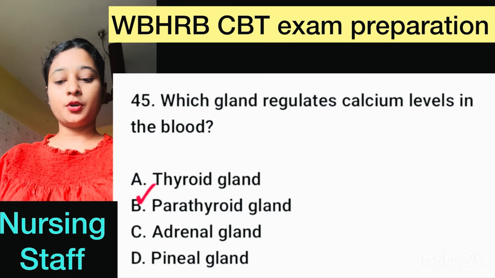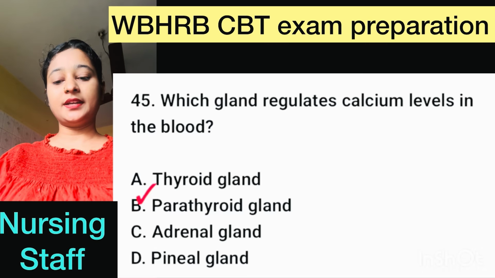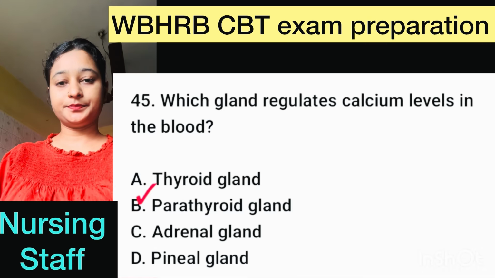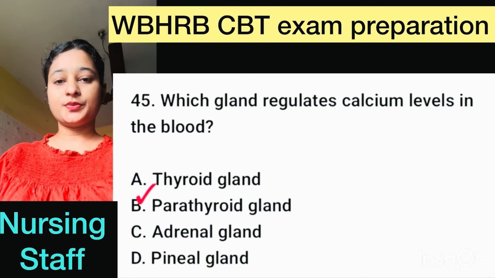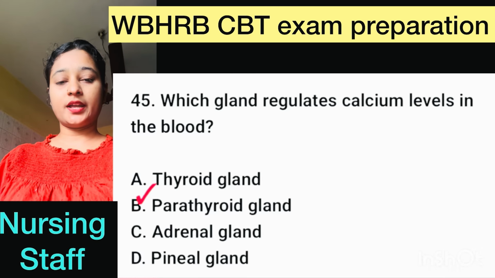Number 45. Which gland regulates calcium level in the blood? Here, correct option is option B, parathyroid gland.